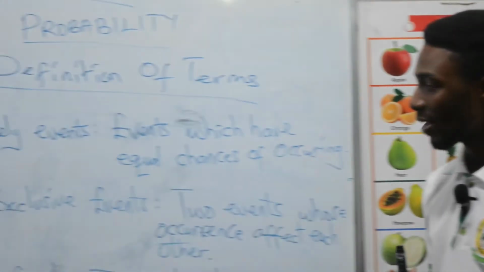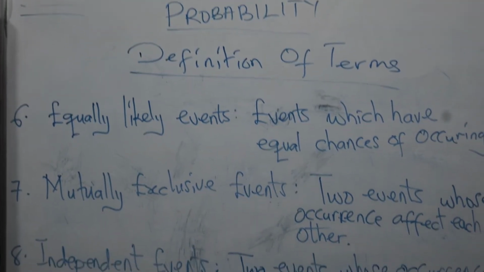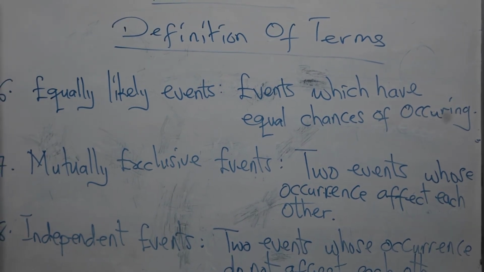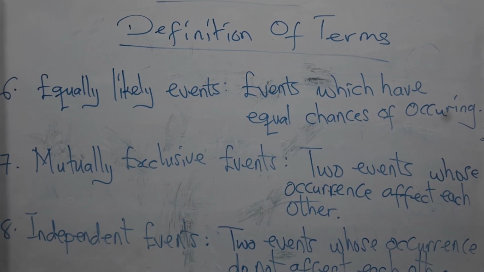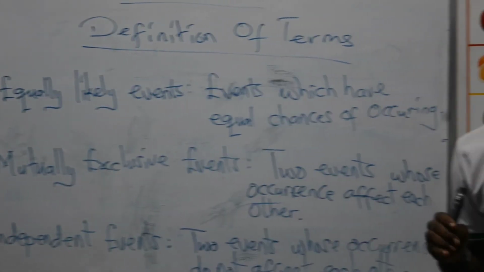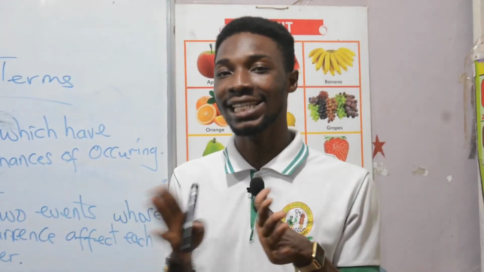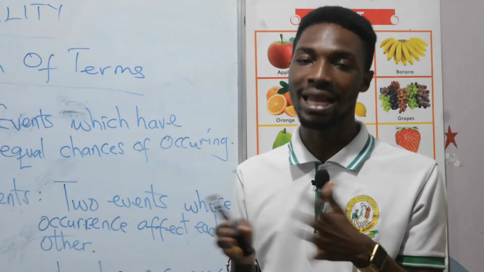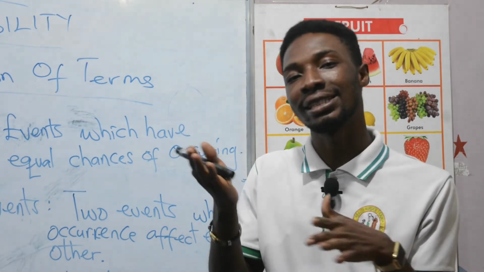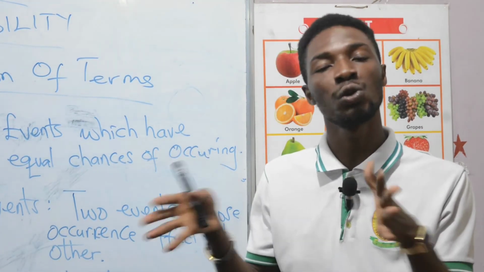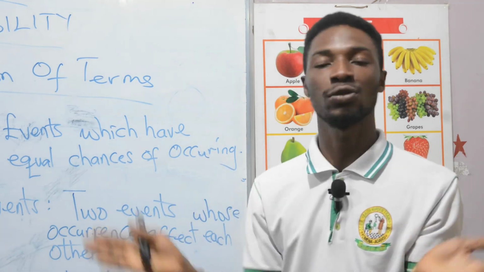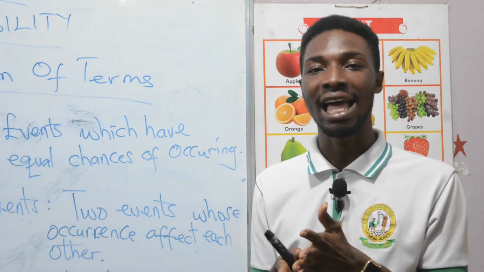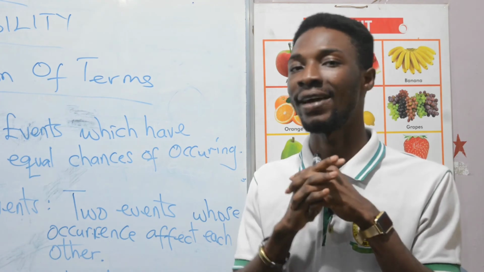Let's move on to the next terminology, which is mutually exclusive events. When you have two events that cannot occur together, they are called mutually exclusive events. For example, light and darkness cannot occur together. If there is light, then darkness cannot show up, and if there is darkness, light cannot show up. The two of them cannot mix and occur at the same time. Therefore, light and darkness, or day and night, are mutually exclusive events.